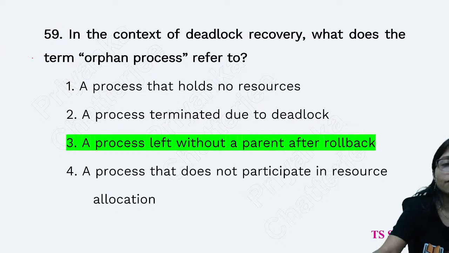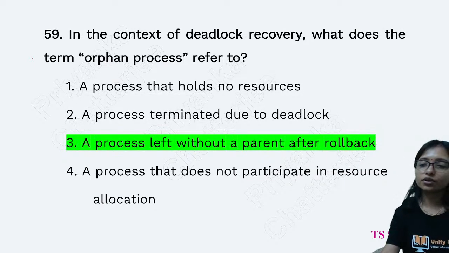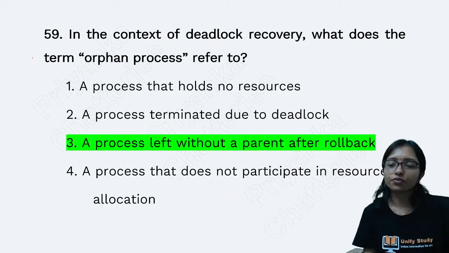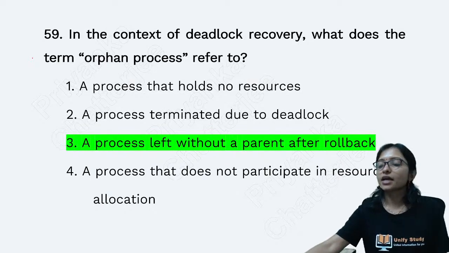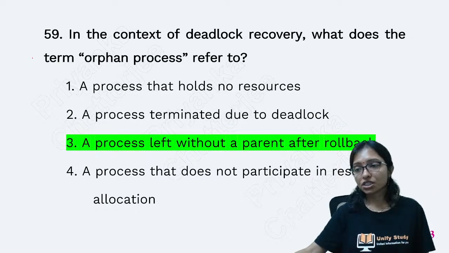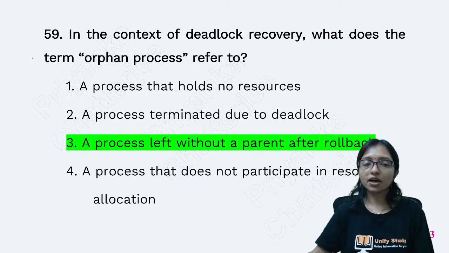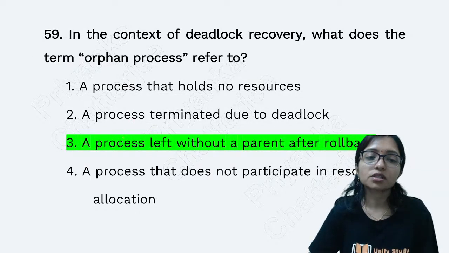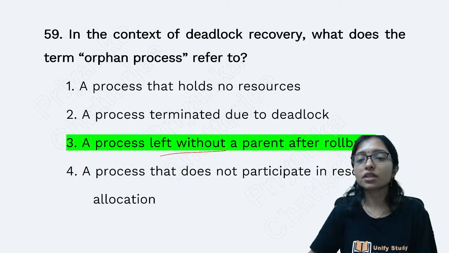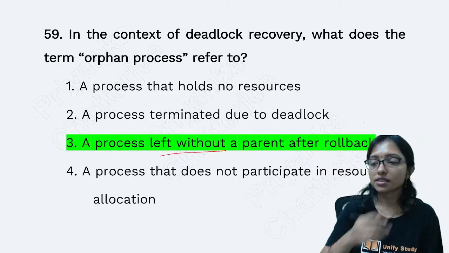What is called an orphan process? One which doesn't have a parent. Orphan means someone who doesn't have a parent. So an orphan is when the parent is deleted but the child is still there. That is called an orphan process. So a process left without the parent after rollback. That's why this is your answer.